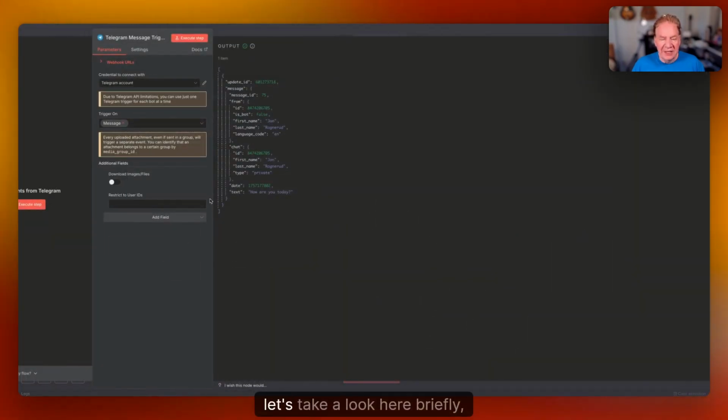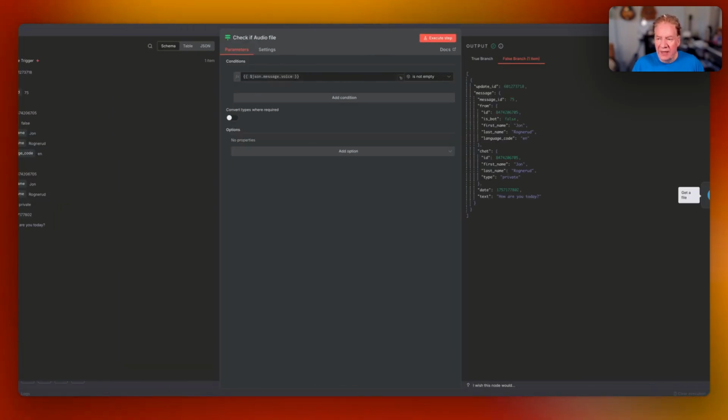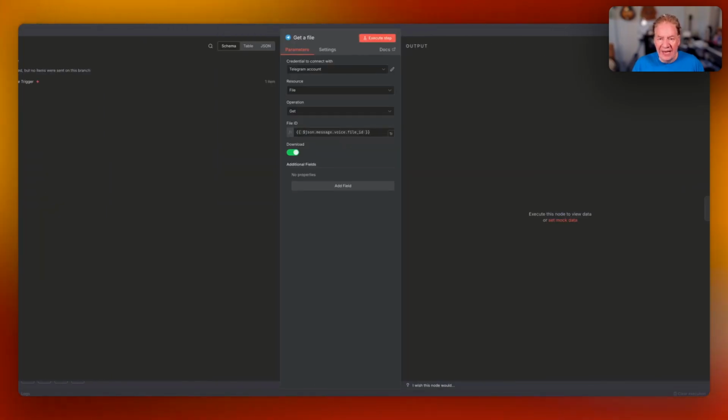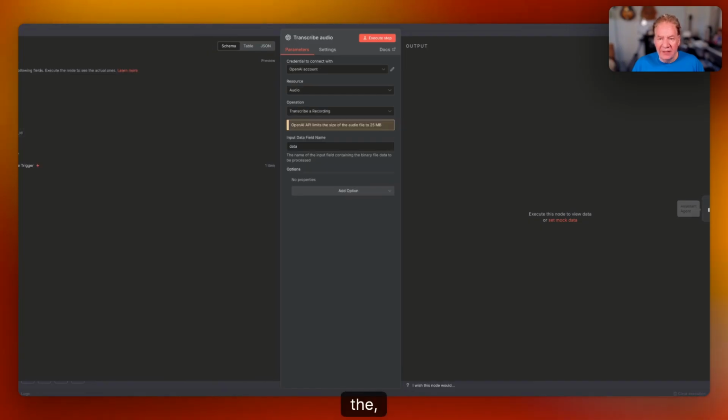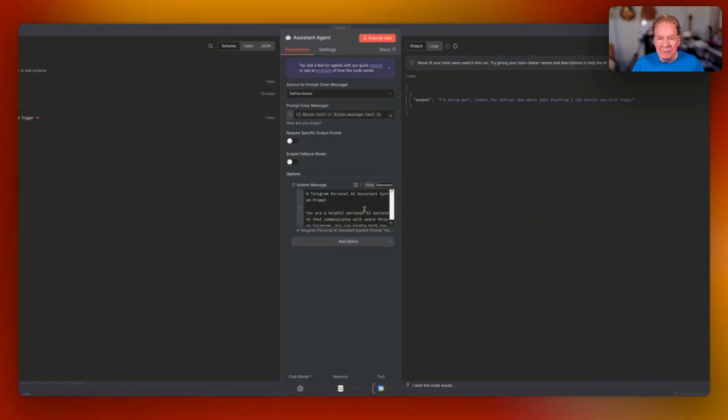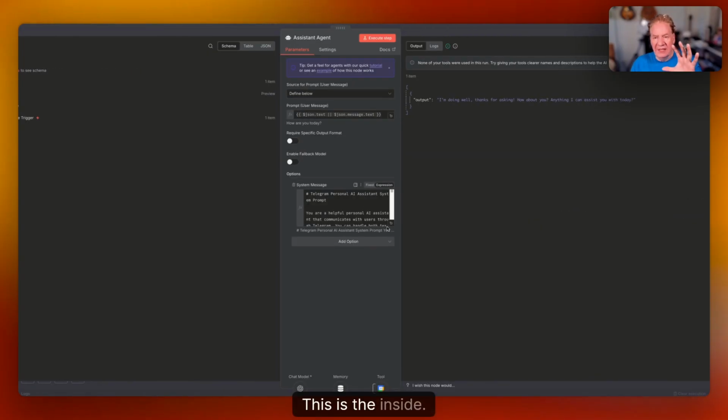So let's take a look here briefly because I wanted to show you this. This is a very important aspect of the system here. This is the inside the AI assistant agent.